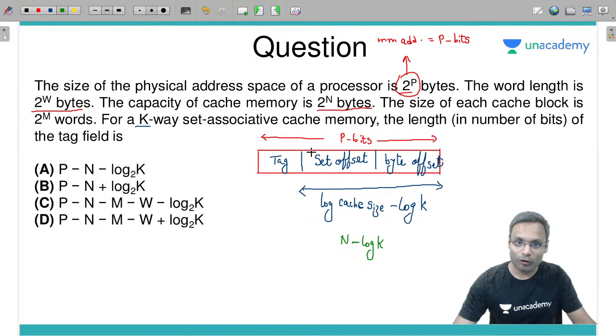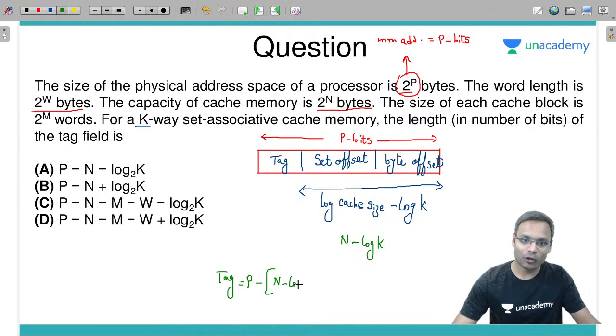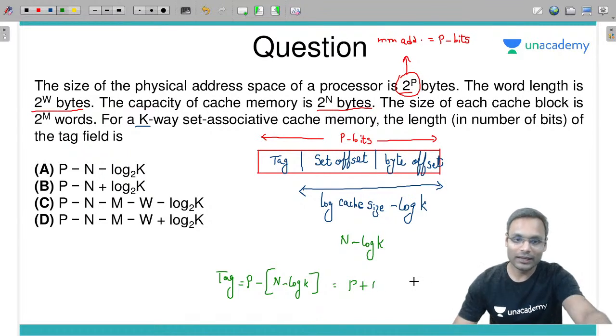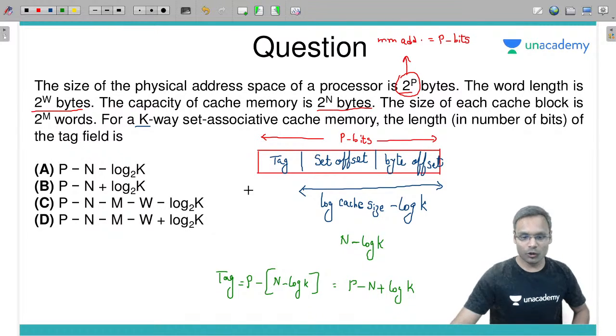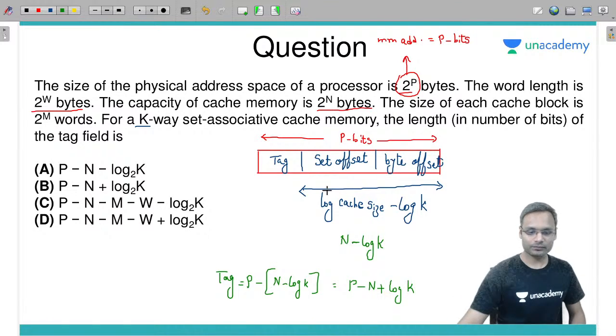If n minus log of k bits in this one, then tag will be how much? Tag will be p minus n minus log of k. Minus to minus plus, it becomes p minus n plus log of k. Which option is matching? कौन सा ऑप्शन मैच हो रहा है?